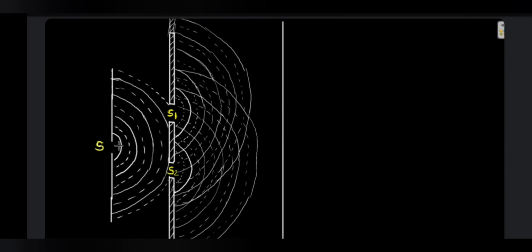These waves fall on the slits S1 and S2 simultaneously, so that the waves spreading out from S1 and S2 are in the same phase. Obviously the sources S1 and S2 are getting light from the source S, the original source, which is common to both of them.